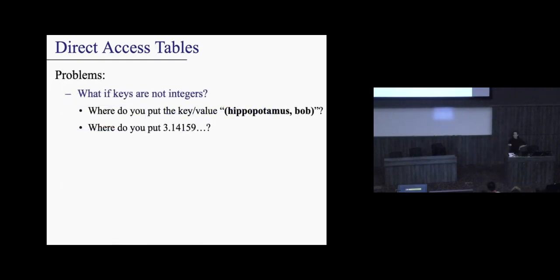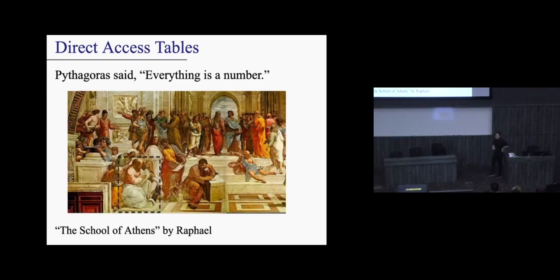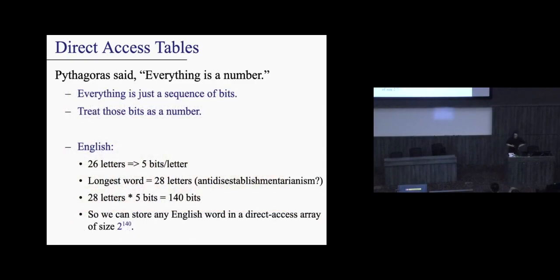Okay, so that's nice and all, but we want to solve a lot of different problems, and not all the keys are going to be integers. For example, what if we wanted to store strings? What if I wanted to store, I was going to say a transcendental number, but maybe that's too mathematical a term, like an irrational number, something that has an infinitely large precision? How do we do this? That's really tricky. So apparently what we're going to try to do is just turn everything into a number.